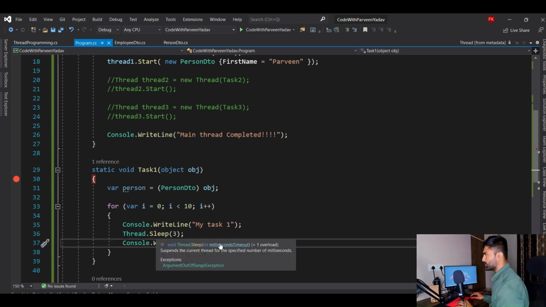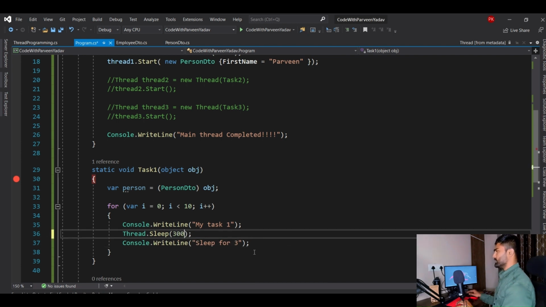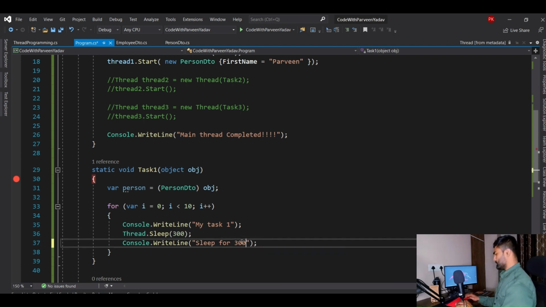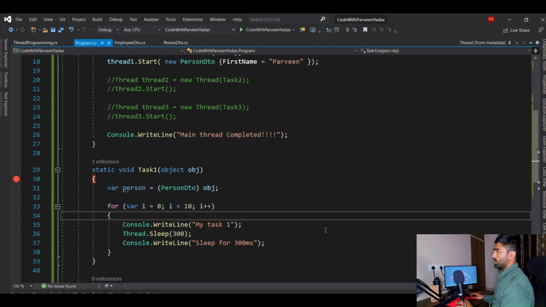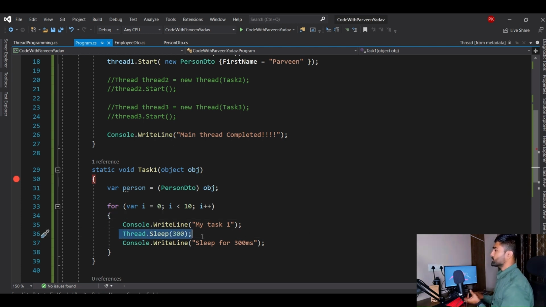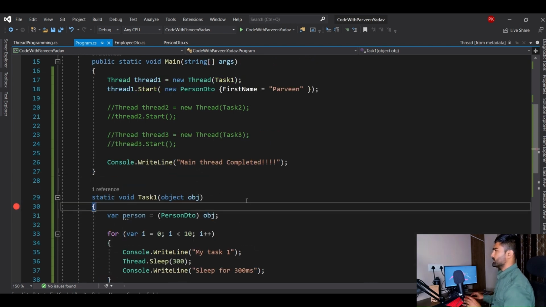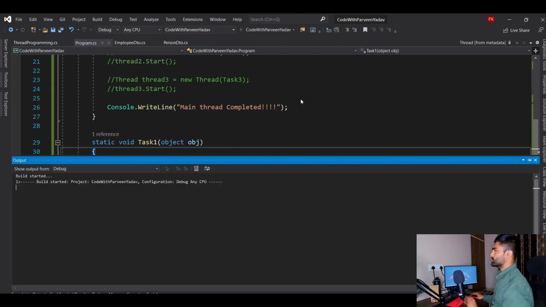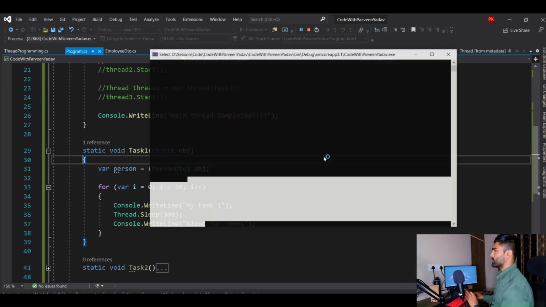I believe this is milliseconds. Yes, let's increase it, 300 milliseconds actually. We know what it will do: it will pause this process for 300 milliseconds. Let's remove this breakpoint now and focus just on the console.